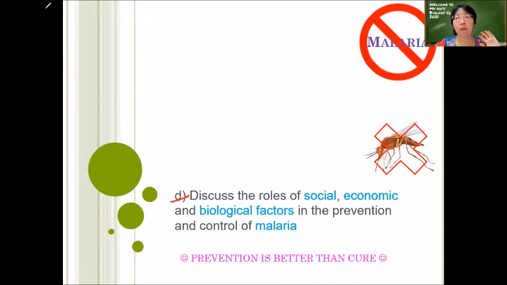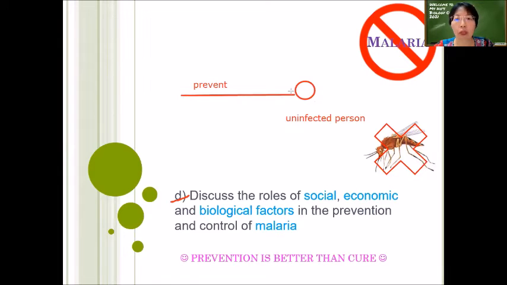So you already learned in the previous disease the differences between prevention and control, right? Prevention means when a person is not infected by the disease yet, so it's an uninfected person, you need to prevent this person from getting the pathogen into the body. So what are the actions that you're going to take here to prevent this person from getting the disease? So this is called prevention, isn't it?